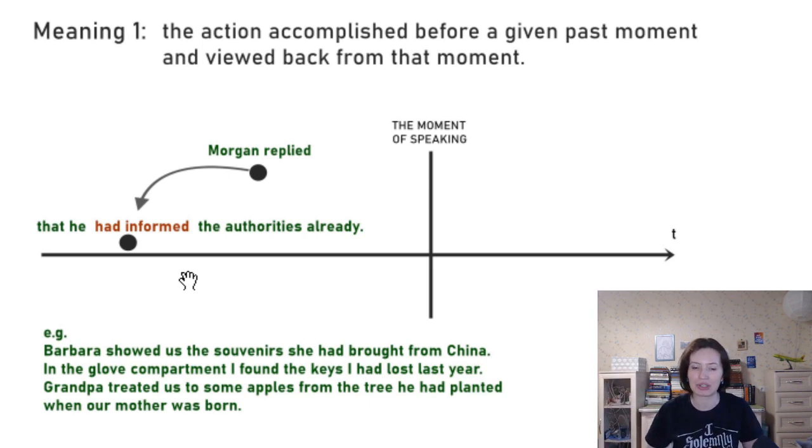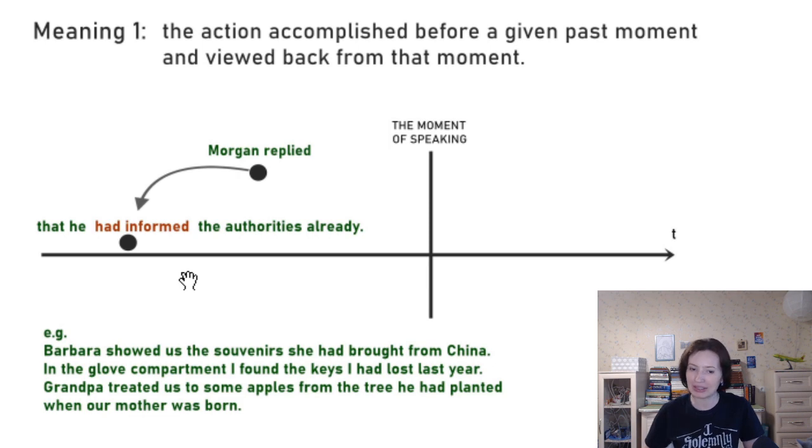So here, for example, Morgan replied. We have a story, we have a situation where lots of things go on. So Morgan replied that something had happened even earlier, that he had informed the authorities already. By the way, the authorities will be translated as власти, местные власти. So it's important. It's a good word to remember.